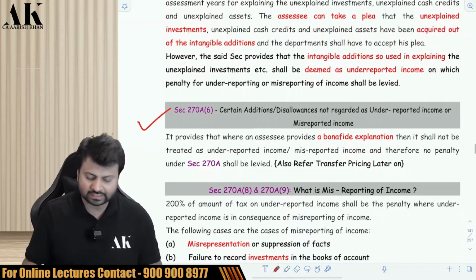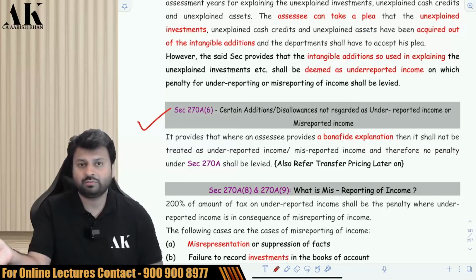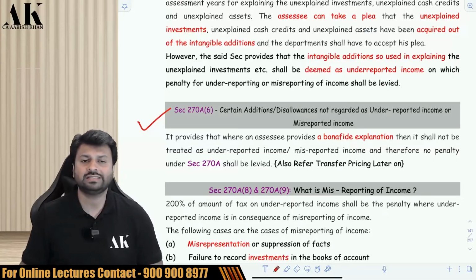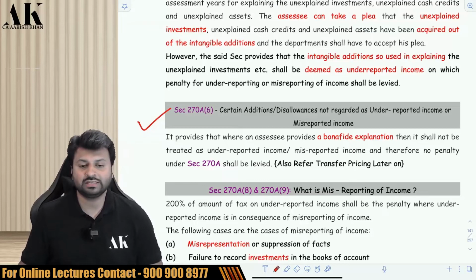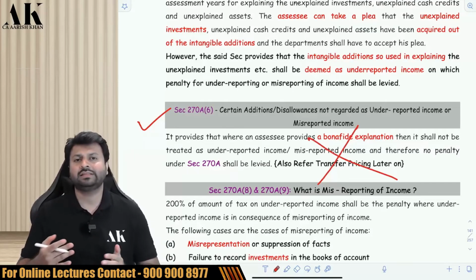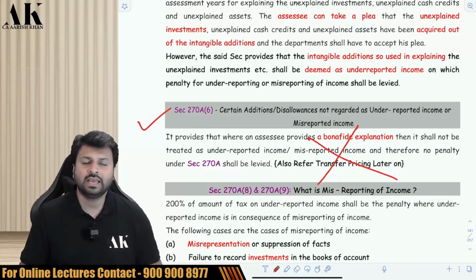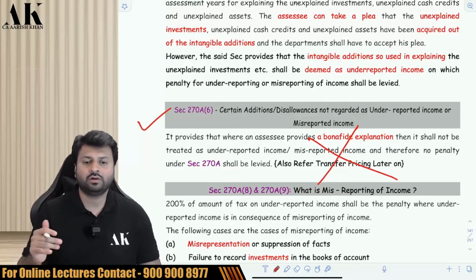Next. 270A subsection 6 says that the assessing officer, the CIT or CIT appeal has to give what? Has to give an opportunity of being heard by giving a show cause notice to the assessee. Now, if the assessee gives a bona fide explanation, then the penalty proceedings have to be what? Dropped. No penalty should be imposed on the assessee. Obviously, if you are giving an opportunity to the other person, and if the other person explains everything well, then obviously you have to drop the proceeding. You cannot impose penalty in that case.